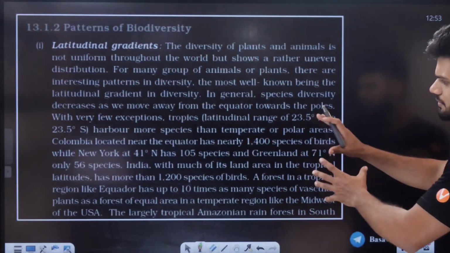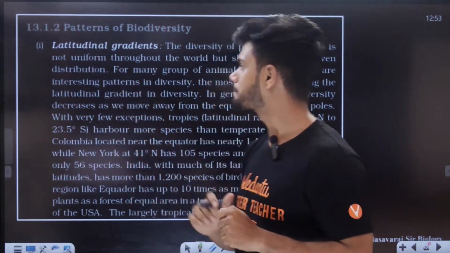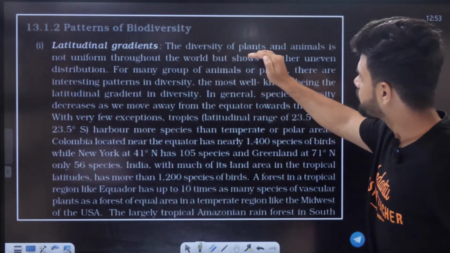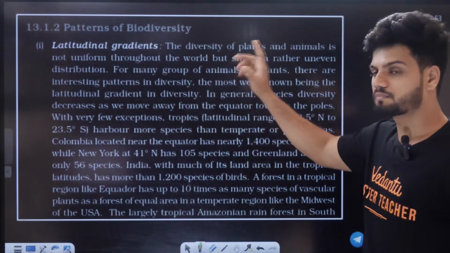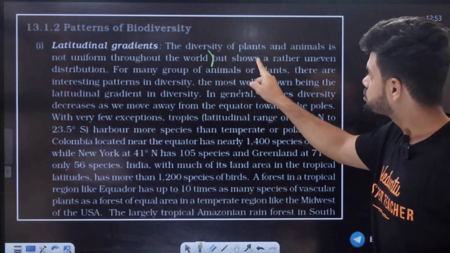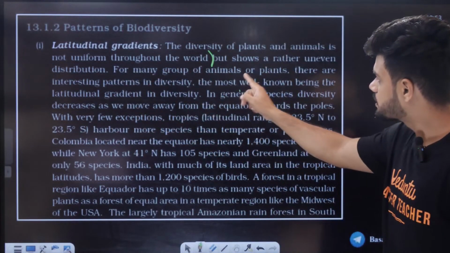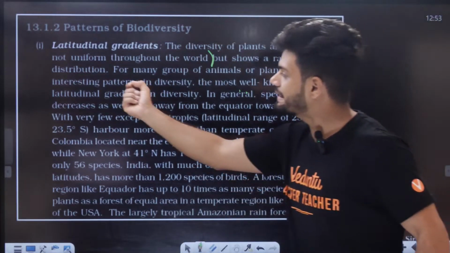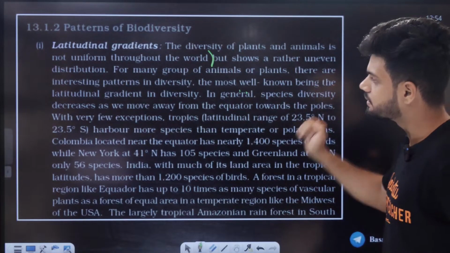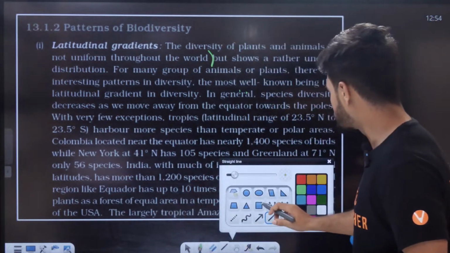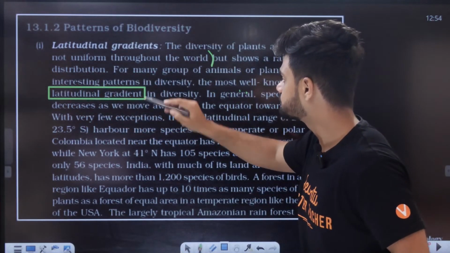Okay, so let's read here. All of you have some idea right now. Let's read this now. The diversity of plants and animals is not uniform throughout the world, all of you know that, but shows a rather uneven distribution. For many groups of animals or plants, there are interesting patterns in the diversity, the most well-known being the latitudinal gradient in diversity.